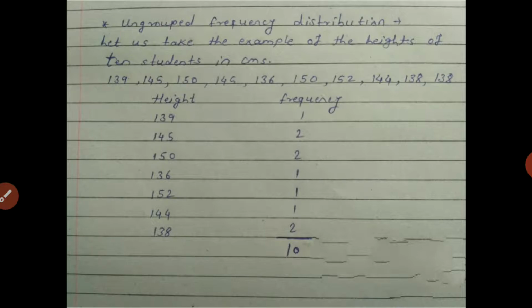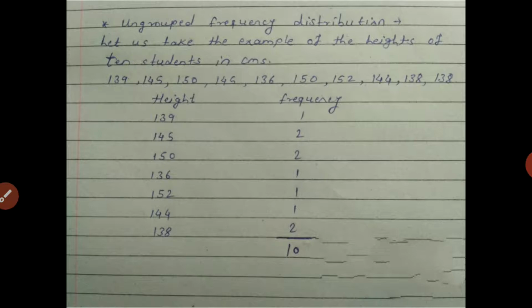When we have information in ungrouped form, we simply take the ungrouped frequency distribution.